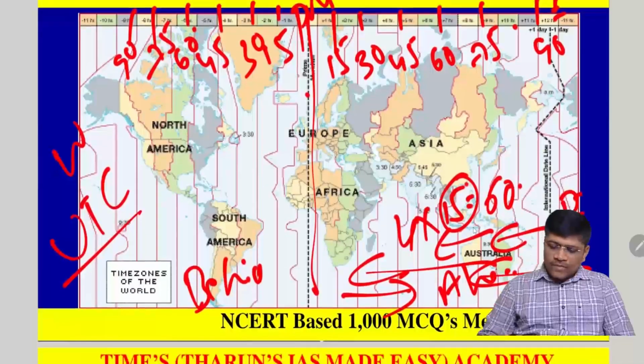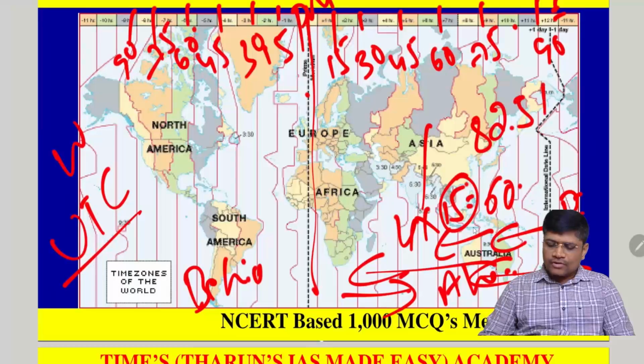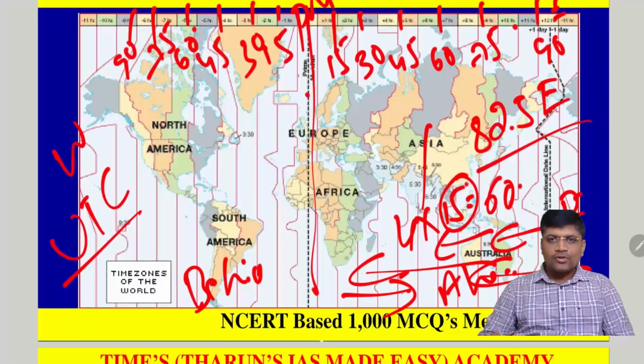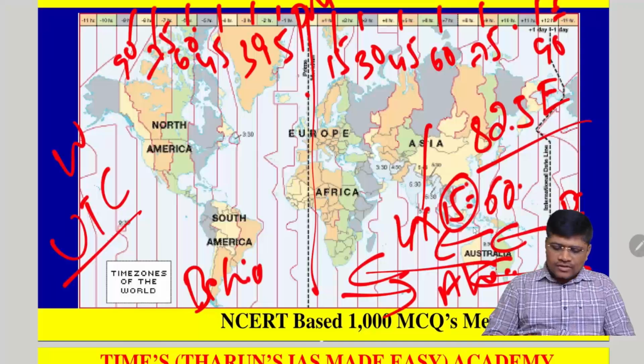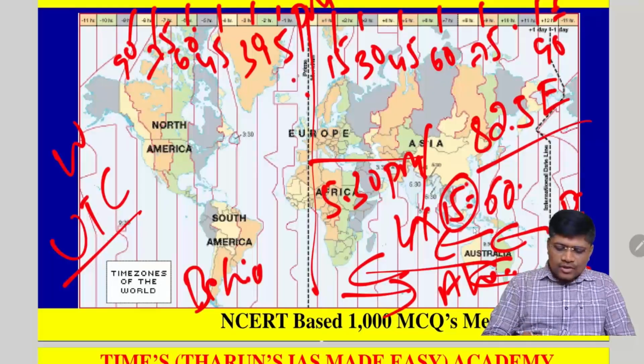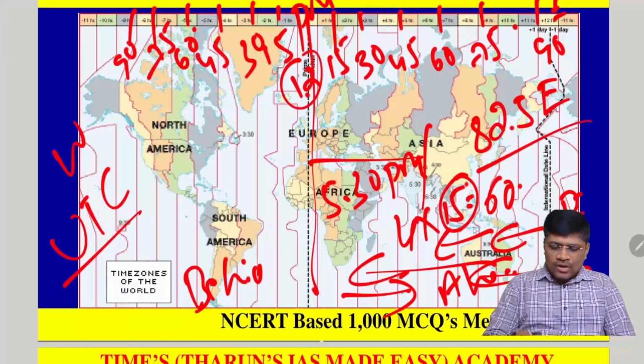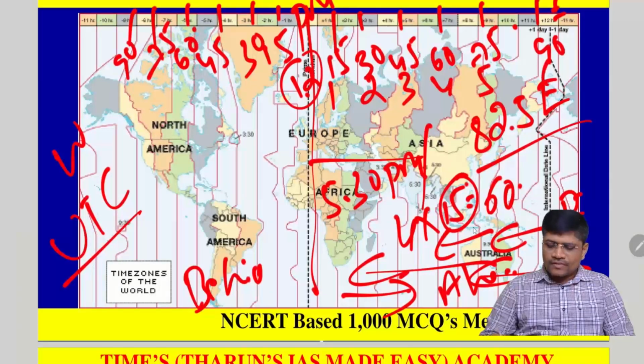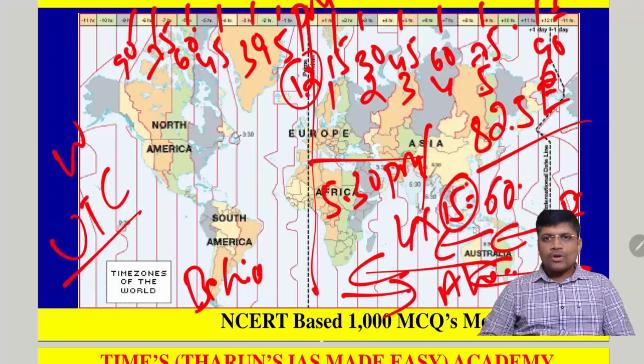So we know that our Indian standard time passes through 82.5 east longitude. That means from this longitude we calculate our time. So it is almost 5.5 hours ahead, that means 5:30 p.m. So if it is 12 noon at the prime meridian, then at 15 longitude it is 1 p.m., 2 p.m., 3 p.m., 4 p.m., 5 p.m., 6 p.m. So 75 and 90. Between these there is a 1 hour difference.